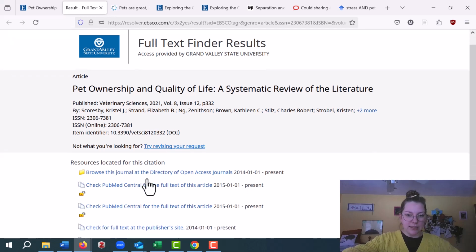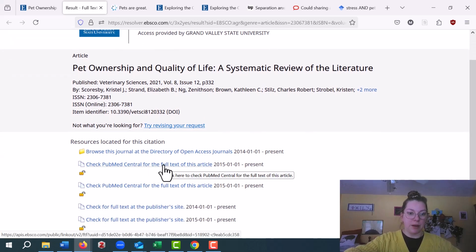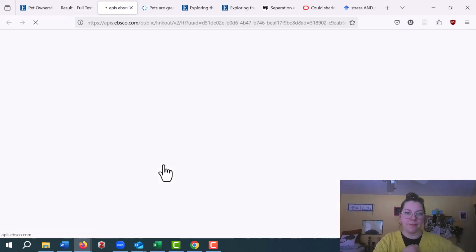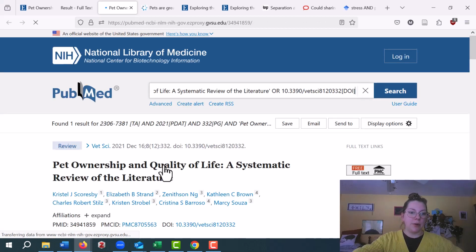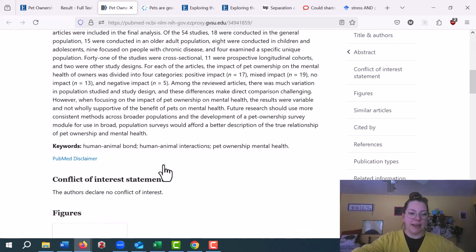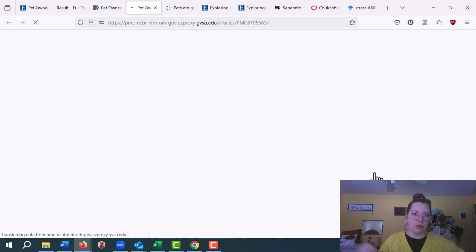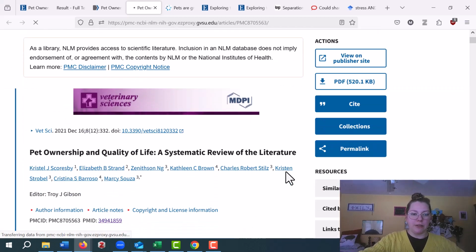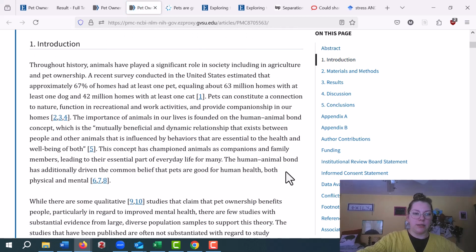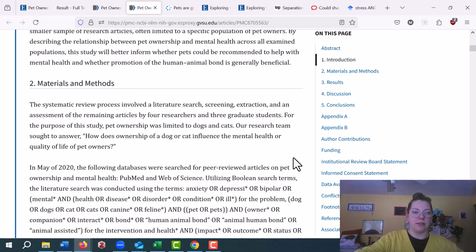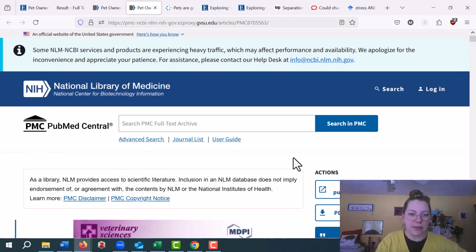Okay, so this says it might be in a place called PubMed Central. That's a database we use a lot in health sciences. So I'm going to click on that. Okay, great. And it brought me to the article's title. There's the abstract. And there's this place over here for full text links. Sometimes it's a lot of clicks to get to the full text, but it's worth it so you don't have to pay for it. I just chose one of those at random. And here, if I scroll a little bit, is the intro, which means we have access to the full text. There's the methods. Awesome. We have full text right there.